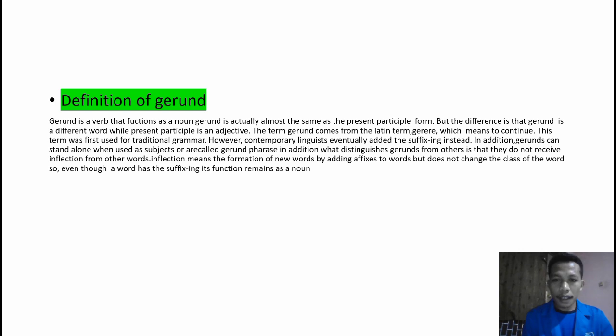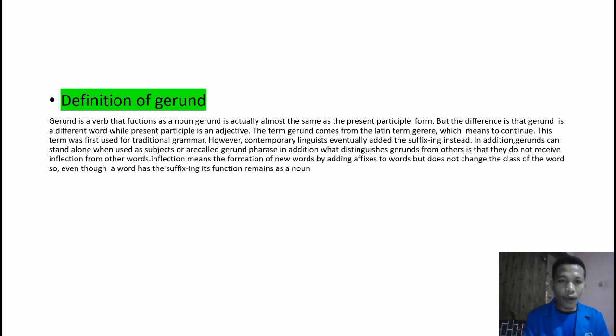This term was first used in traditional grammar. However, contemporary linguists eventually added the suffix -ing instead. In addition, gerund can stand alone when used as subject. In addition, what distinguishes gerund from others is that they do not receive inflection from other words.